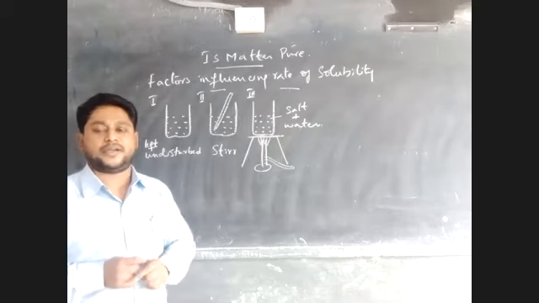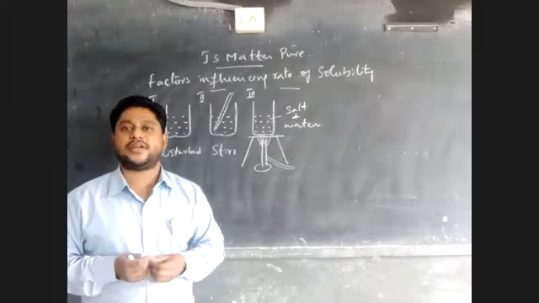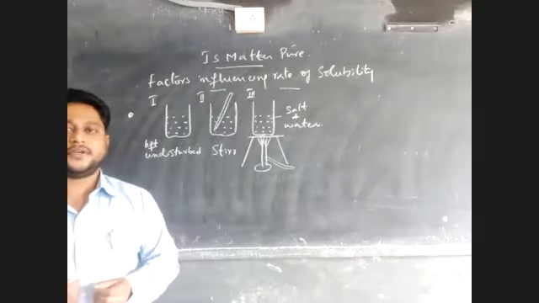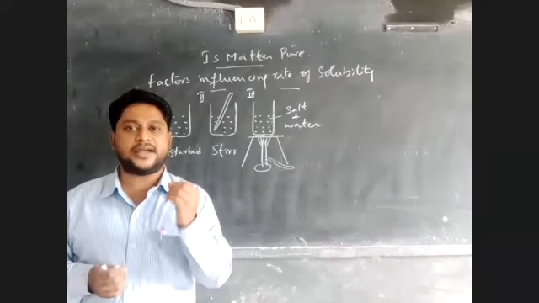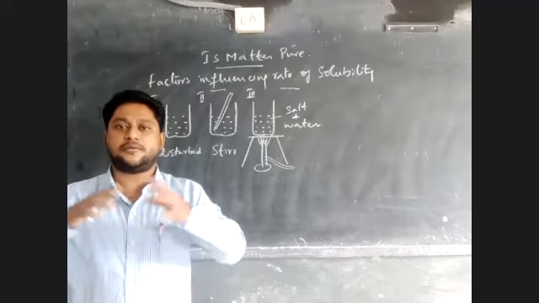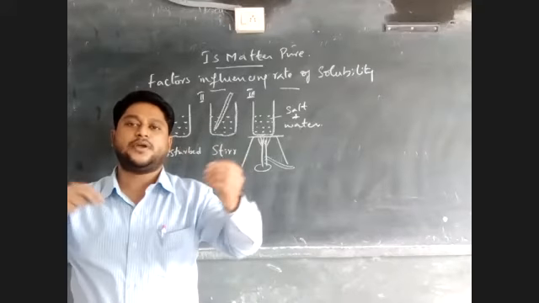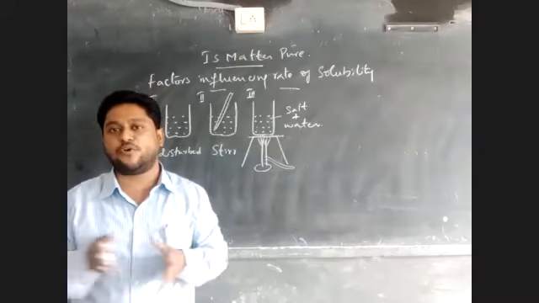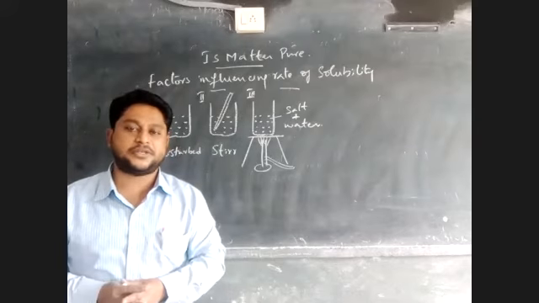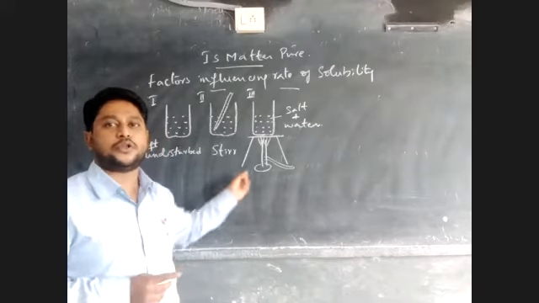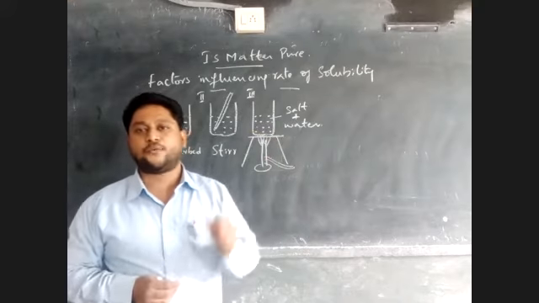Coming to the third beaker, after adding crystal salt, when I am heating, I observe that the salt is dissolving. As temperature increases, salt will dissolve because the water molecules gain kinetic energy and move freely from one place to another. While they are moving randomly, it creates a large amount of space. So that is the reason why the solute will dissolve quickly.